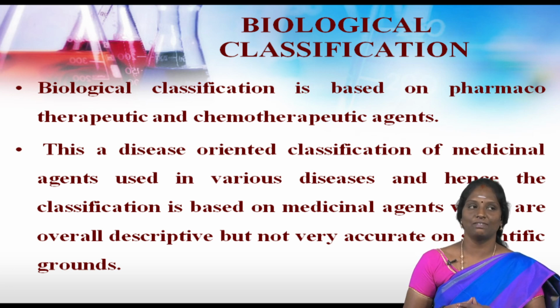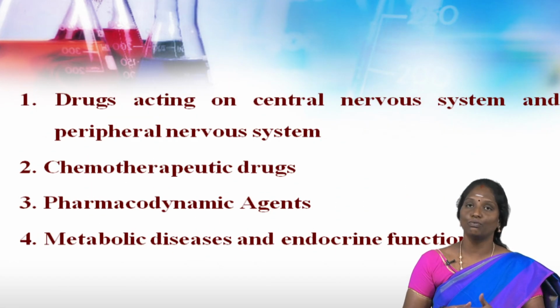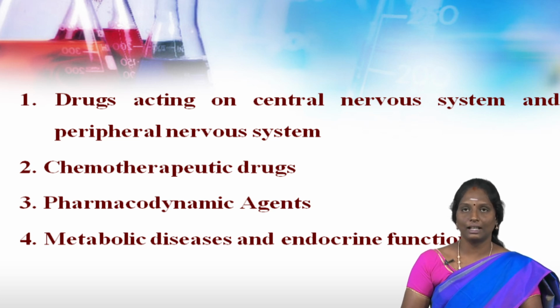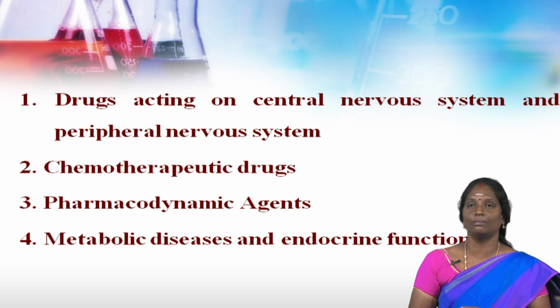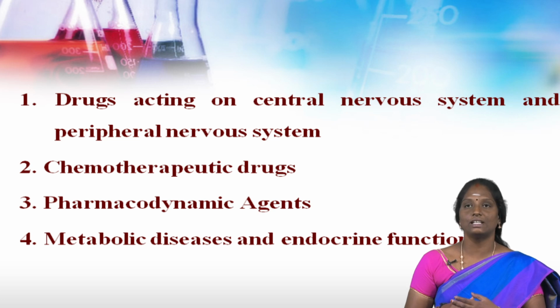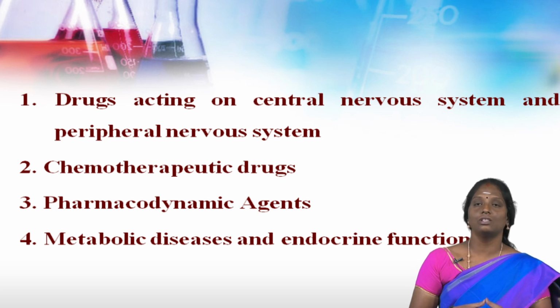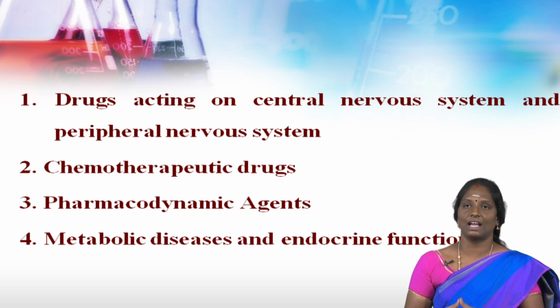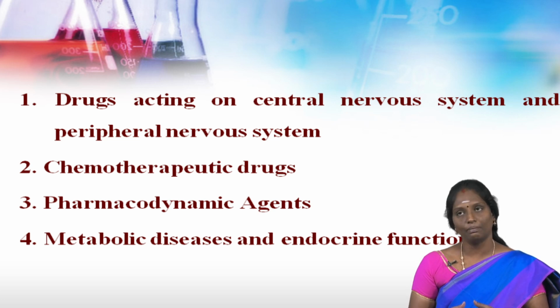Based on the biological classification, the drug is classified into 4 types. First one is drugs acting on central nervous system and peripheral nervous system. These drugs act on the central nervous system of the human body, which consists of brain and spinal cord. It controls and regularizes the special functions like circulation, digestion, respiration, etc. It also modifies the physical reaction such as feeling, attitude, thoughts and memory.